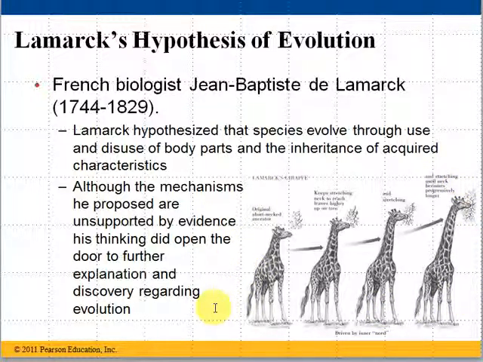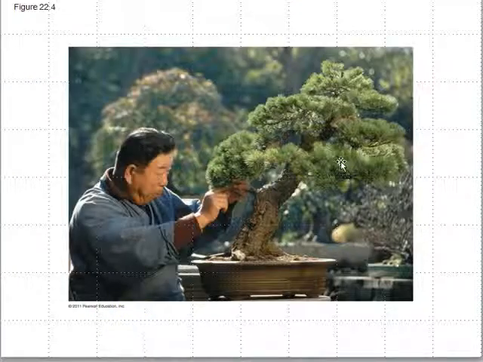Here's a good example. This is a gardener tending a bonsai tree, and this shows you how these acquired traits cannot really be inherited in the way that Lamarck thought. This bonsai tree is trained to grow as a dwarf by pruning and shaping and processing so that it looks like this massive full-grown giant tree, but in a 3-foot tall version of it. Well, the seeds that come from this tree, if you were to let them grow naturally, they do not grow into a 3-foot dwarf version. They would grow into a normal sized tree. So the traits that the tree acquires in its lifetime are not passed on via its genetics.